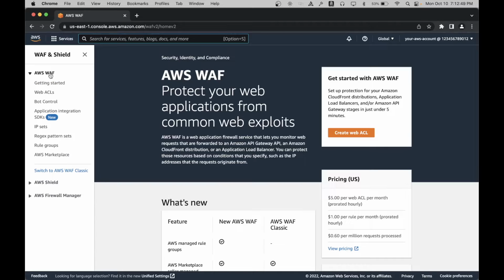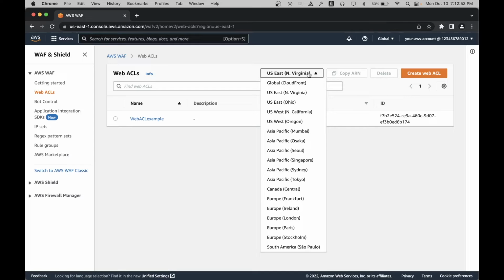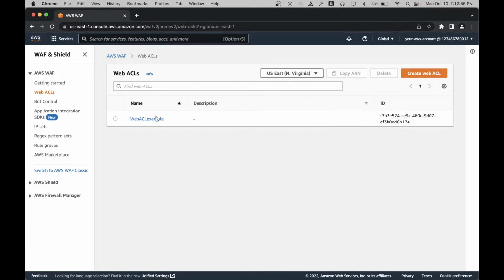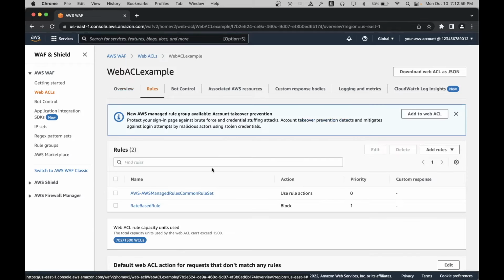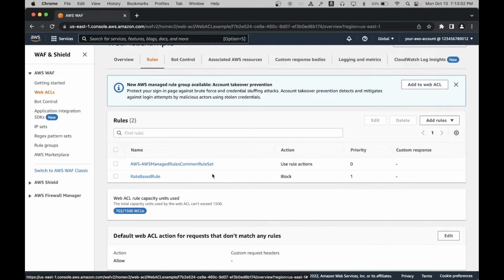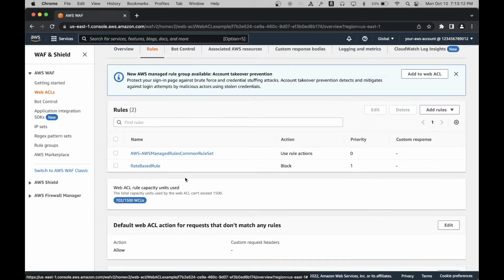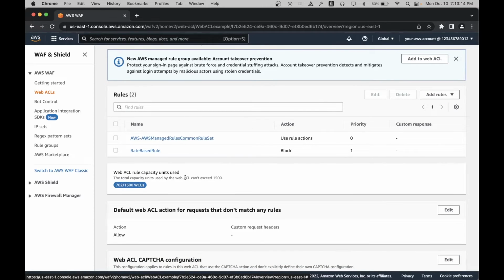On the left-hand side under AWS WAF, click on Web ACL. Select the corresponding region and click on the name of the web ACL. Click on the Rules tab, and as you can see, I have two rules currently in place. One is an AWS managed rule and the second one is a rate-based rule. We will revisit this section at the end of this demo. Let's get started with automatic application layer DDoS mitigation.